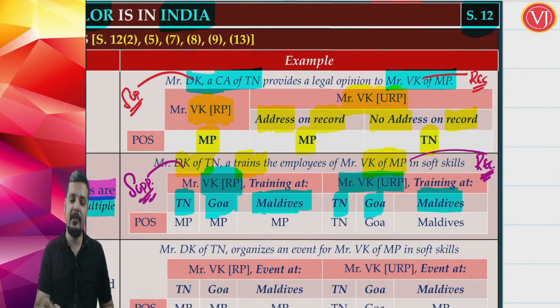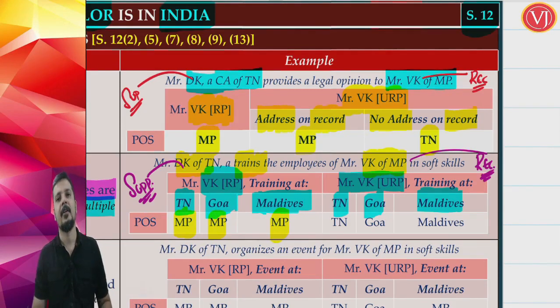Friends, understand that if Mr. VK is registered, whether the training takes place at Tamil Nadu or Goa or Maldives outside India, your place of supply is the location of such registered recipient, that is Madhya Pradesh. So if the recipient is registered, you need not see anything else. Where the training is actually taking place or where there is actual performance, forget about it. If the recipient is registered, then the place of supply is the location of such registered recipient, which in this example is Madhya Pradesh. Whether the training takes place at Tamil Nadu or Goa or Maldives, it does not make a difference.